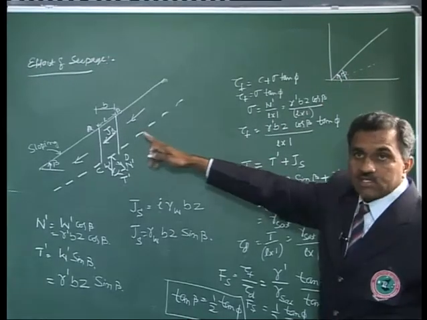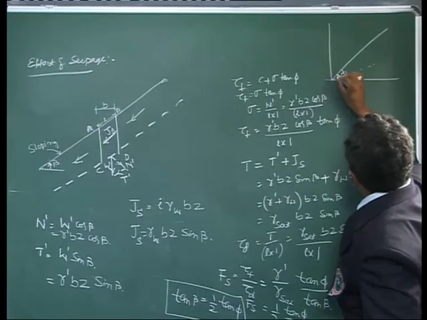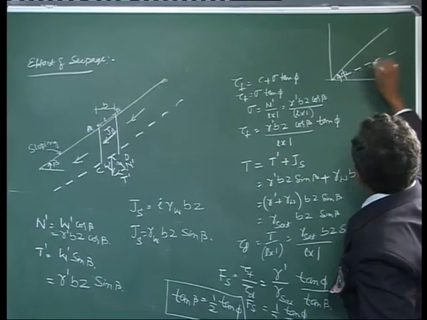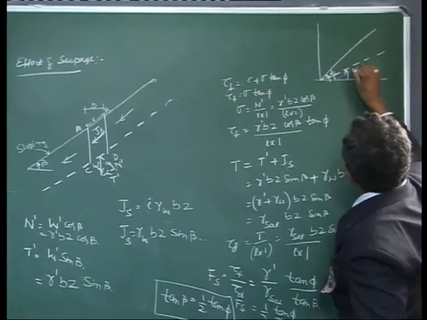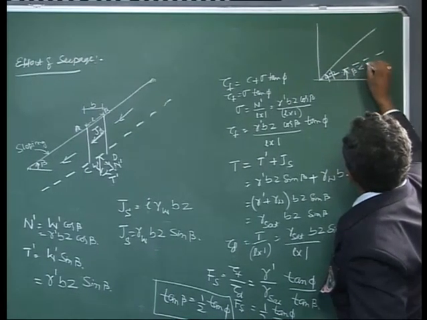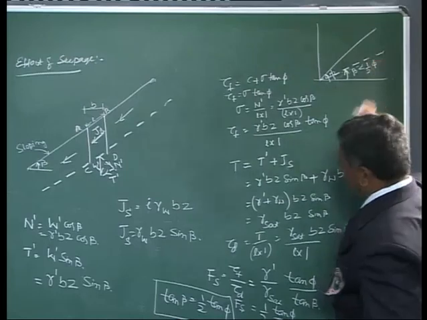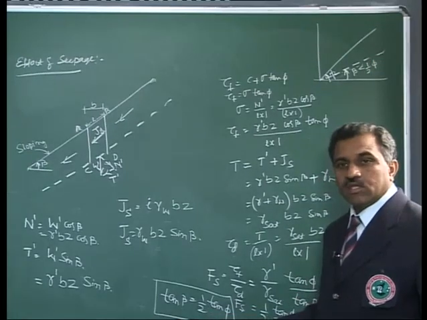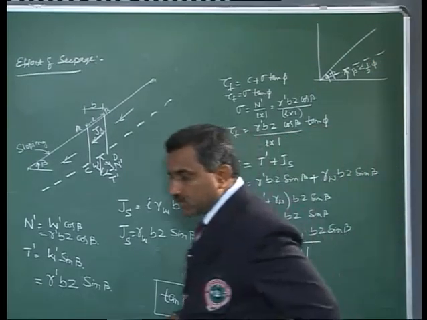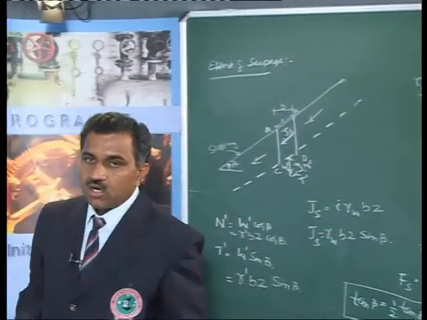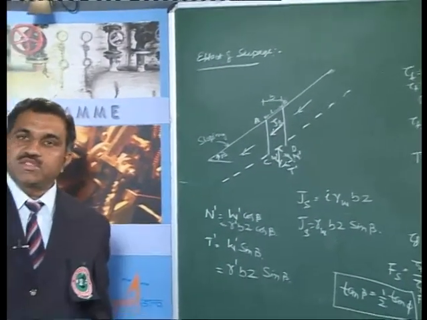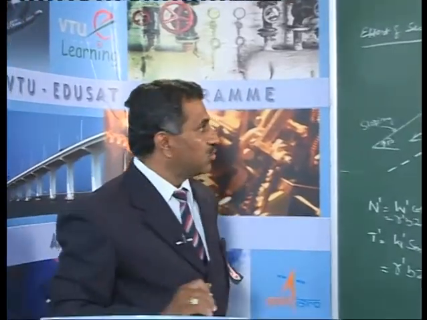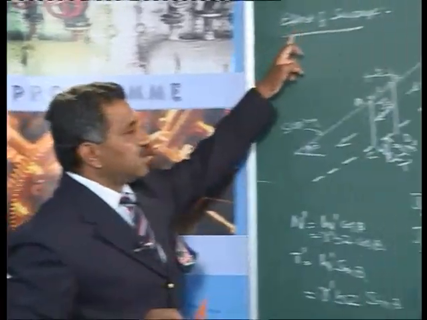But if there is seepage, then the limiting angle beta should be less than half of phi. The stability reduces to a great extent because of seepage forces, and then I cannot keep my slope steep. So that is the effect of seepage.